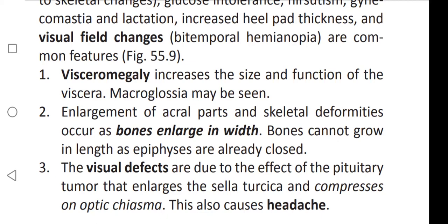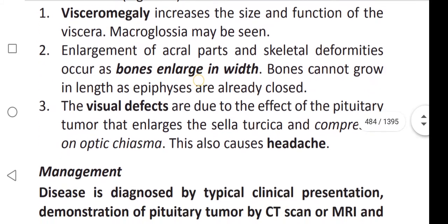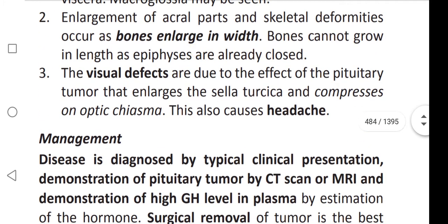This also causes headache. Why do the visual defects occur? It is due to the enlargement of the pituitary tumor. It enlarges the sella turcica and compresses the optic chiasma. It also causes the headache.